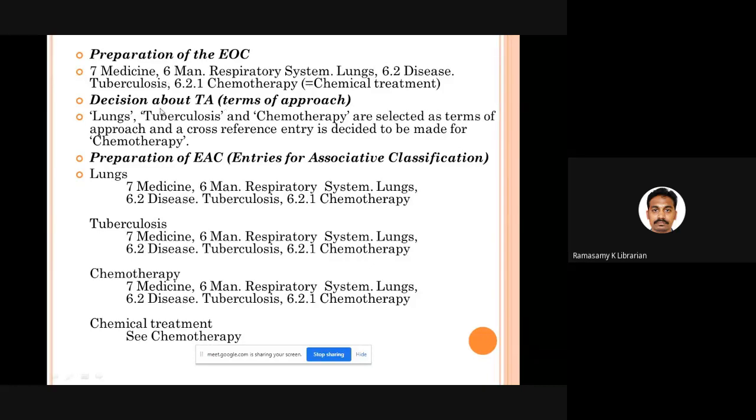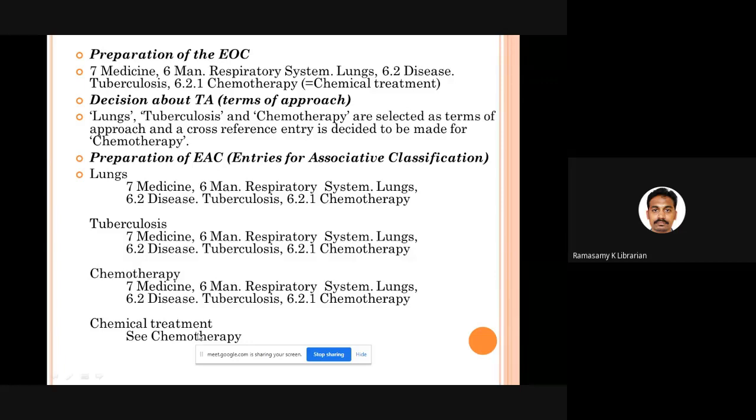Now, next one, you decide the terms. As a cataloger, you decide what terms I am going to use to describe the thought content of this particular document. For example, I have decided to use lungs, tuberculosis, chemotherapy as the preferred terms. So now I can have all these terms: lungs, tuberculosis, chemotherapy, and the entire phase classification, 7, 6, 6.2, 6.21, is repeated under every preferred term. So 3 entries are ready.